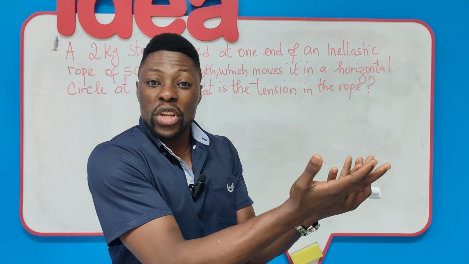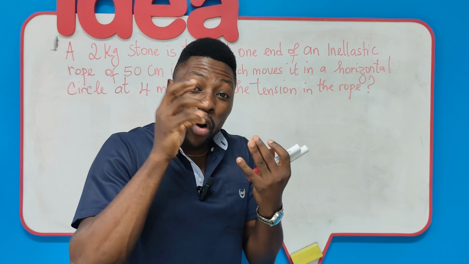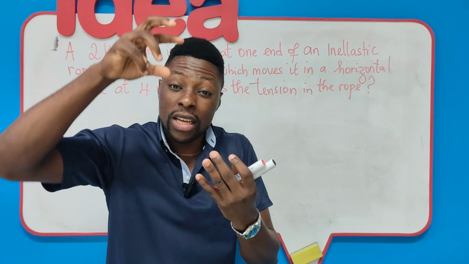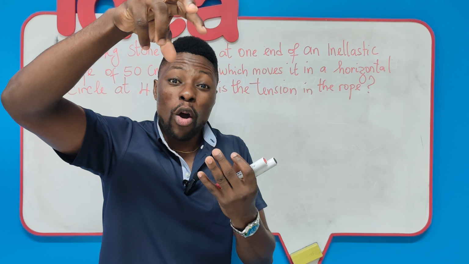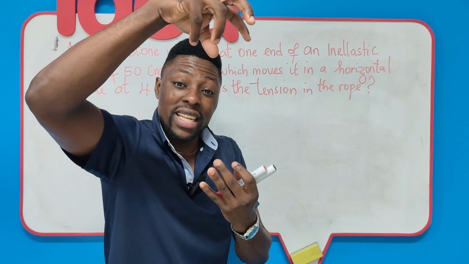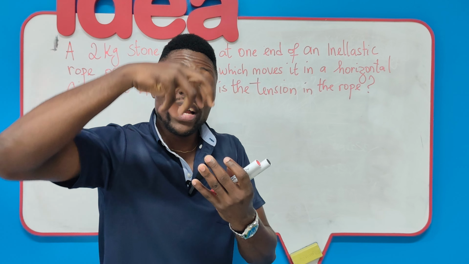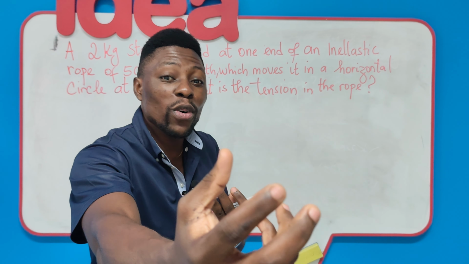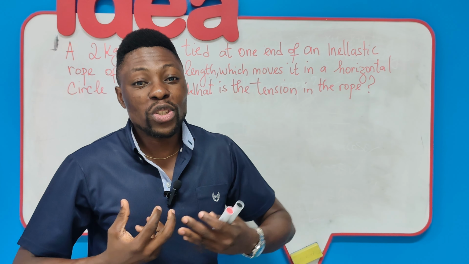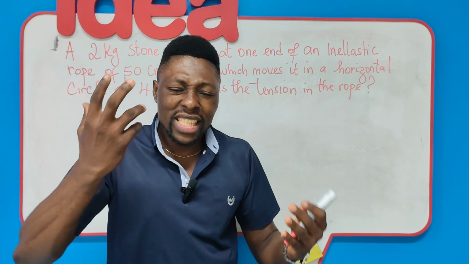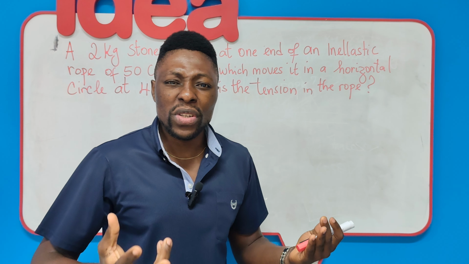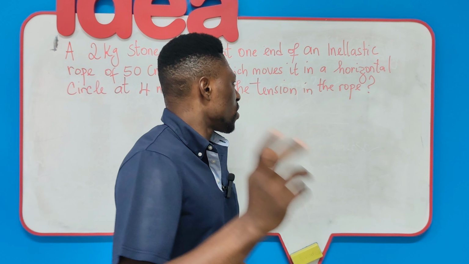If you go to the gravitational field context, the centripetal force that keeps the planets in orbit is provided by the gravitational force of attraction from the sun to those planets. So this is how much the notion of centripetal force really varies from one context to the other.